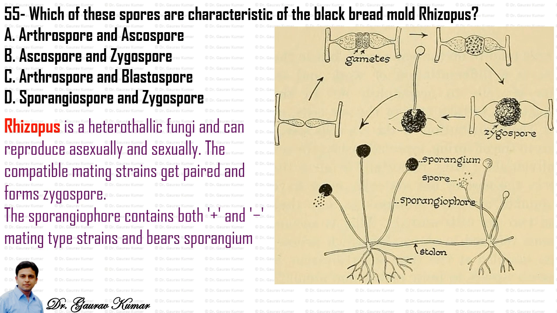So the answer to this will be that the black bread mold Rhizopus consists of sporangiophore and zygospore, which are their characteristic.